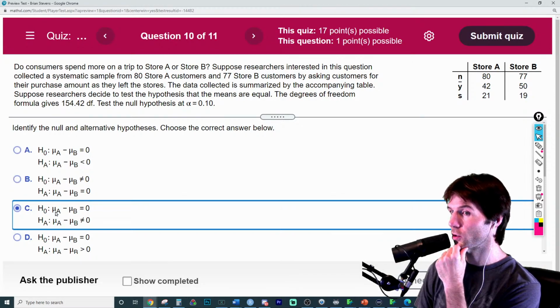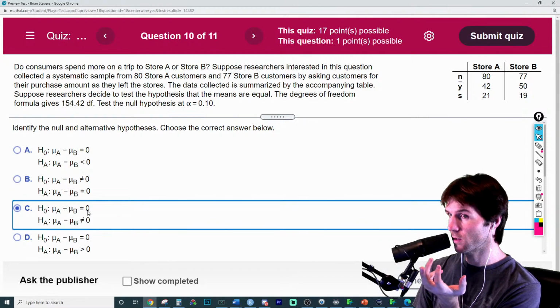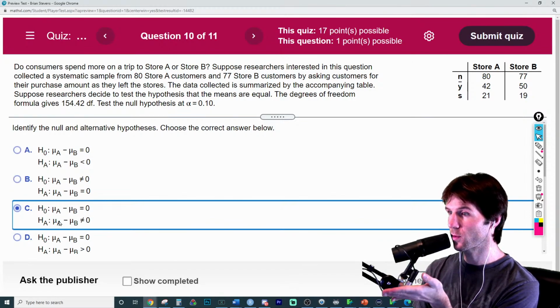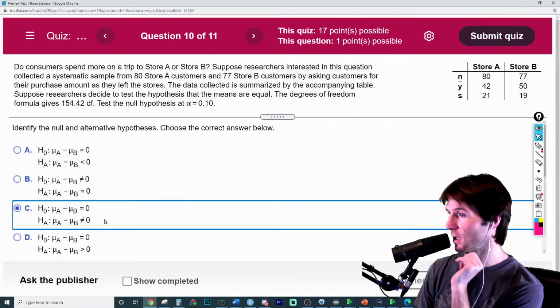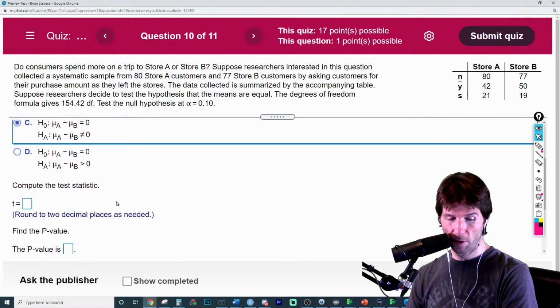The null states that the true mean for A minus the true mean for what they spend at store B is equal to 0. There is no difference. The alternative would state that the true difference for what someone spends between A and B is not equal to 0. So there we go with our null hypothesis.